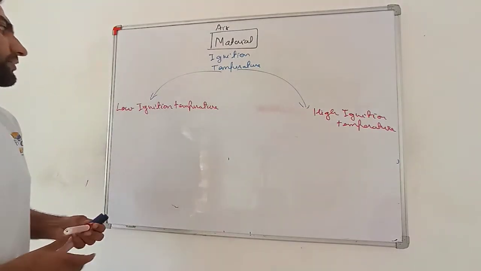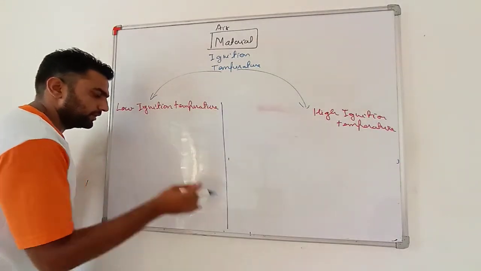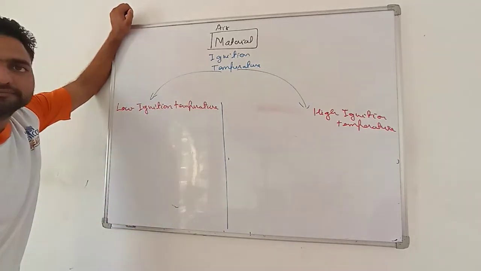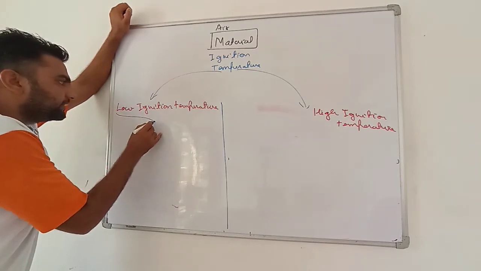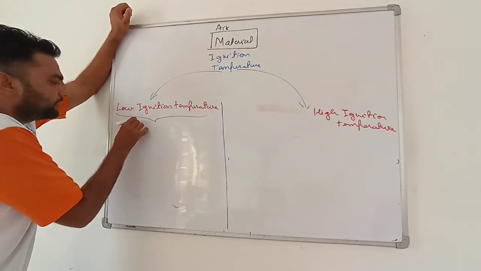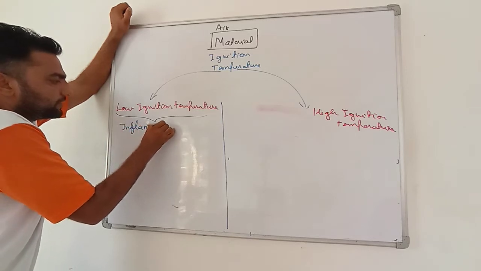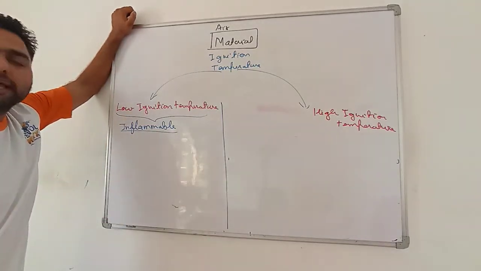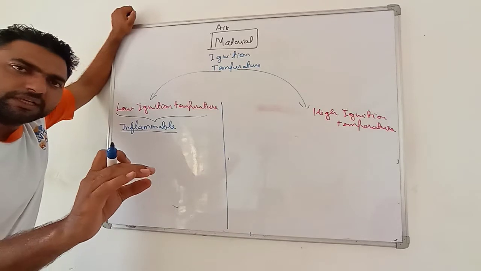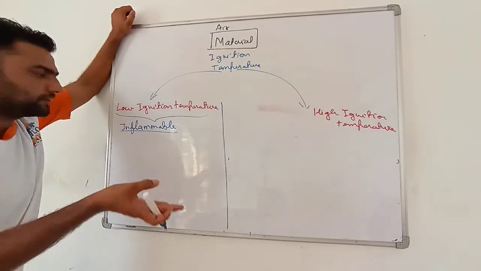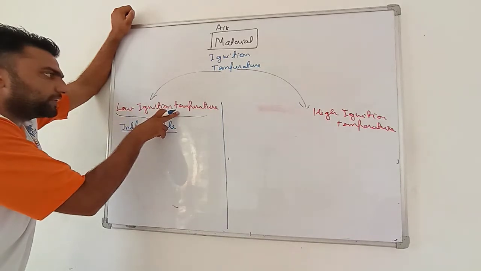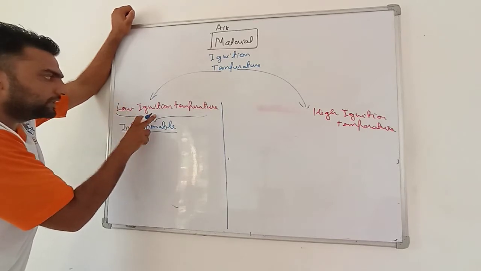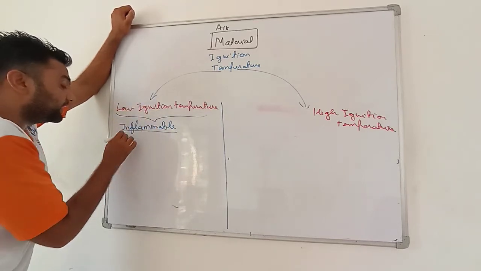See, my dear students, low ignition temperature means even at low temperature these materials start burning. These materials are also known as inflammable substances. Low temperature is a very normal condition. Even a small heat raises the temperature, and if that material comes in contact, already it is having air, and if anyhow it gets this third condition, low ignition temperature, these materials catch fire